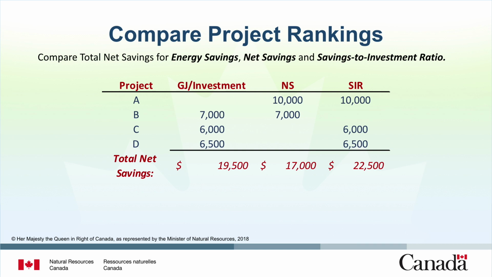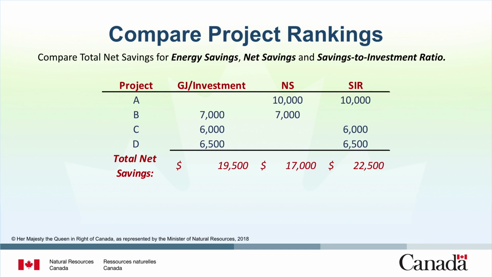Using this approach, we will add the net savings per investment for each project, $7,000 plus $6,000 plus $6,500, for a total of $19,500. In the second column, we use the net savings method with projects A and B. Using this approach, we add the net savings per project, $10,000 plus $7,000, for a total of $17,000.